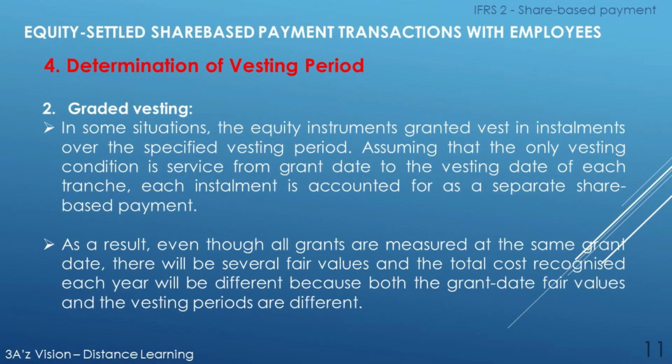Graded vesting. In some situations, the equity instruments granted vest in installments over the specified vesting period. Assuming that the only vesting condition is service from grant date to the vesting date of each tranche, each installment is accounted for as a separate share-based payment. As a result, even though all grants are made at the same grant date, there will be several fair values and the total cost recognized each year will be different because both the grant date fair value and the vesting periods are different.